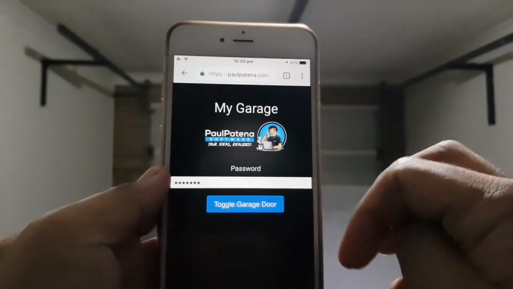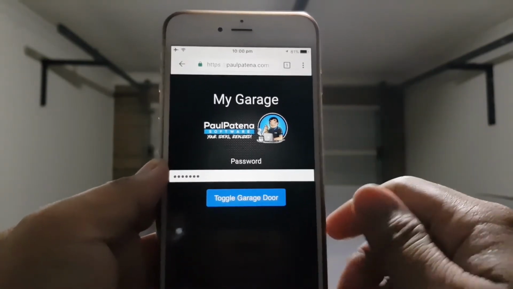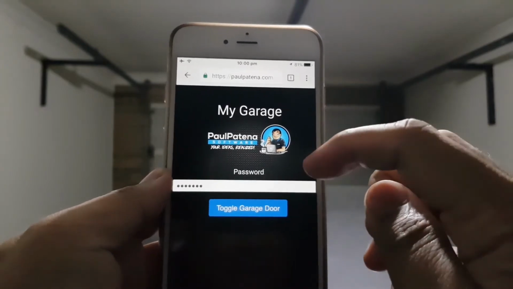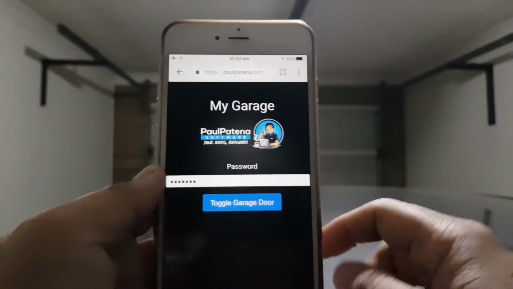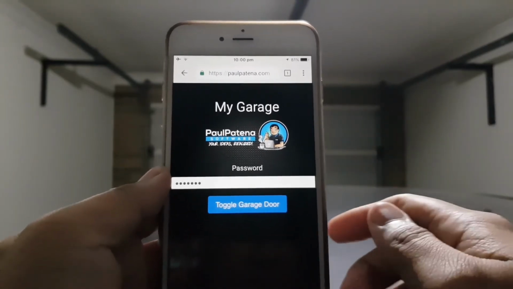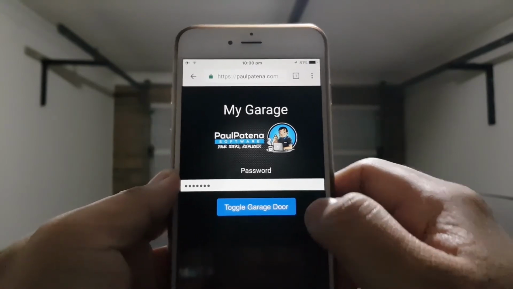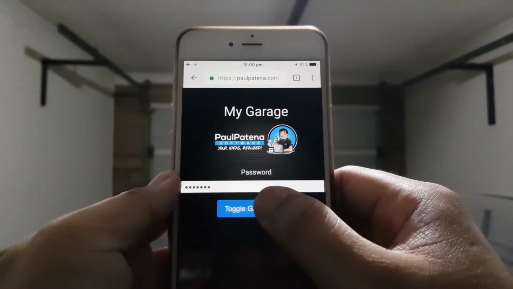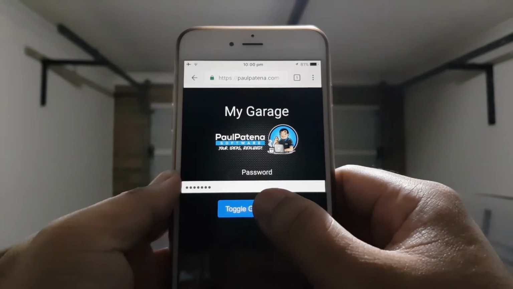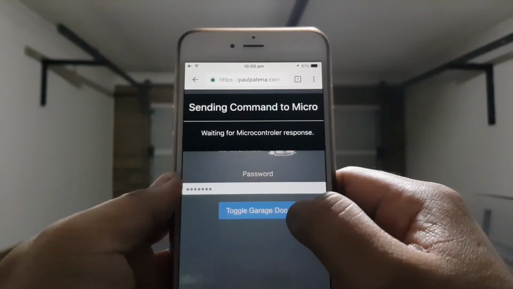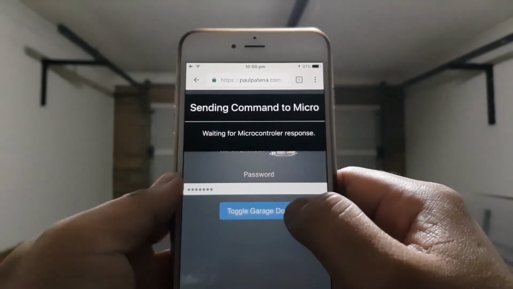So this is the web app that I created. For added security, I added a password, which is also encrypted in my server side. I already pre-filled it for this demo, and now I'm gonna press the send command. So it's sending the command to micro.